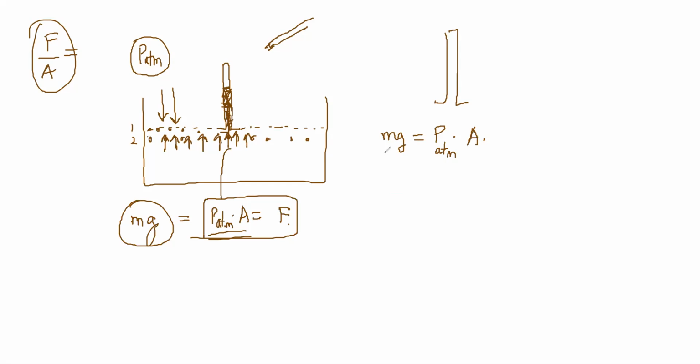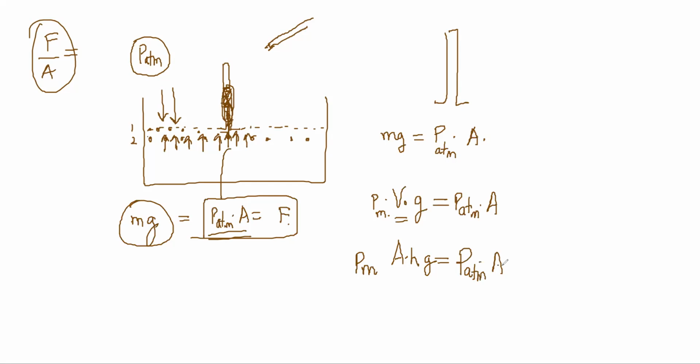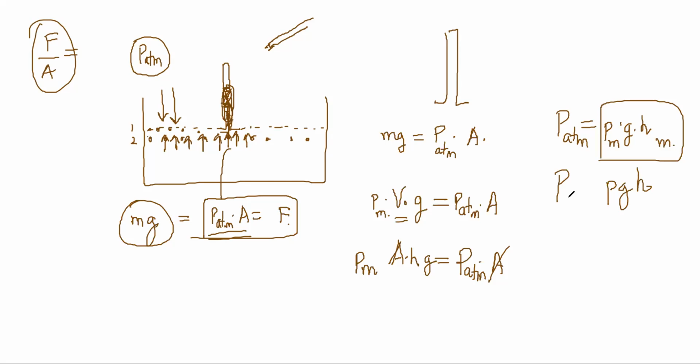Say this is mercury. So mass will be equal to density of mercury into volume of mercury, into g, is equal to P atm into A. And the volume of mercury in this portion will be A into height of mercury. So P atm into A cancels. P atm becomes rho mercury g into height of mercury, rho g h.